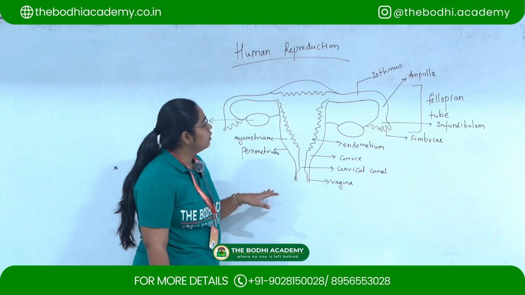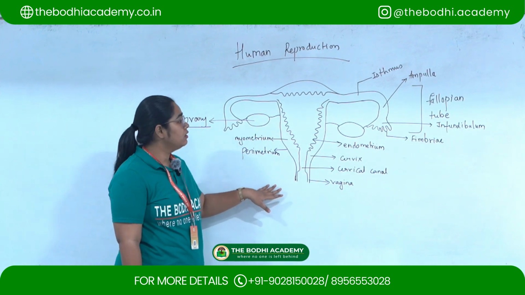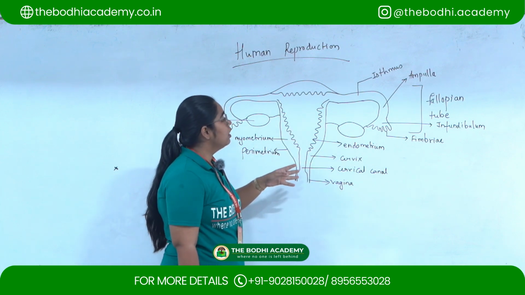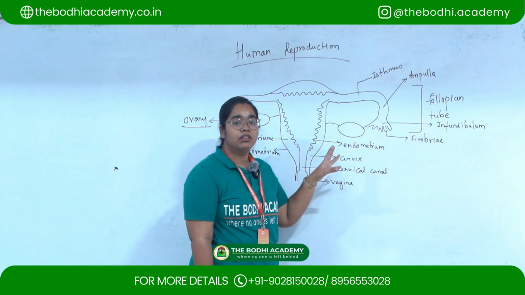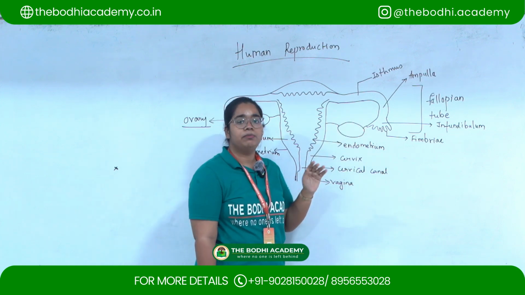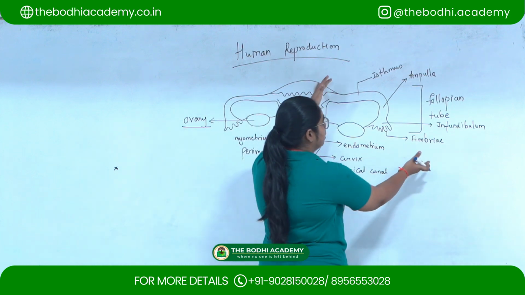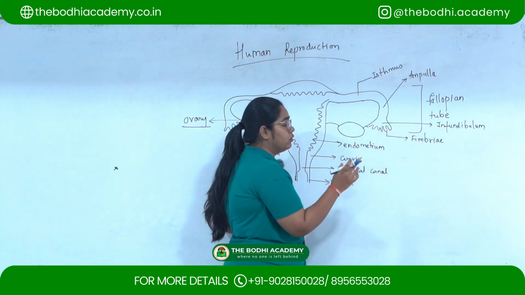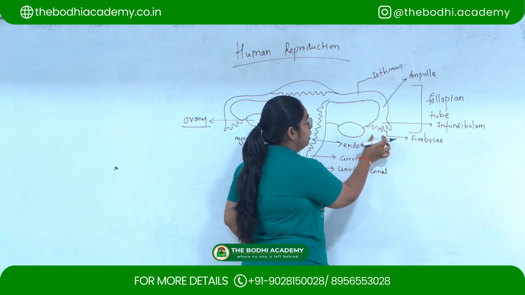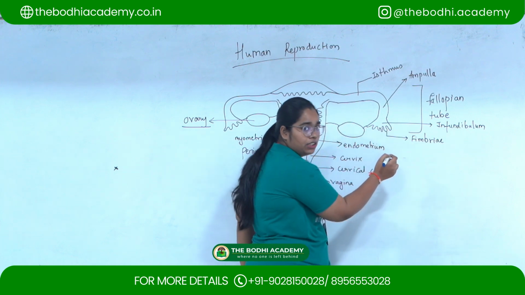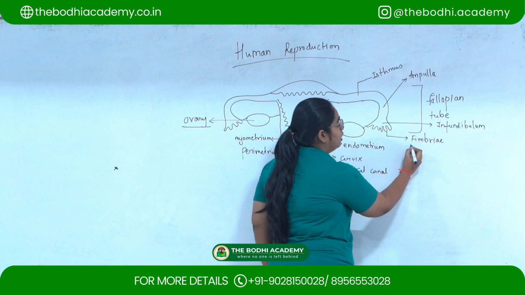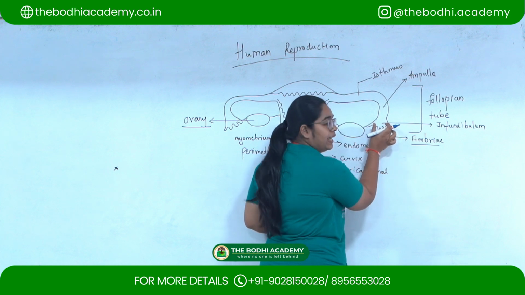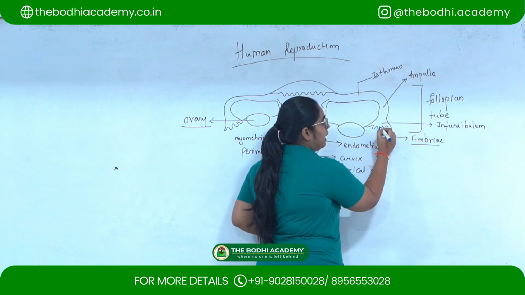So this is basically a human reproductive system. Now what we have to discuss is the different parts of the human oviduct. The oviduct is basically the fallopian tube. This region of the uterus forms the fallopian tube, wherein the fallopian tube will consist of, first, the ovary, then this finger-like projection which will receive the egg, called the fimbriae. Then there is the infundibulum. This is a narrow opening where the egg will be received, and then